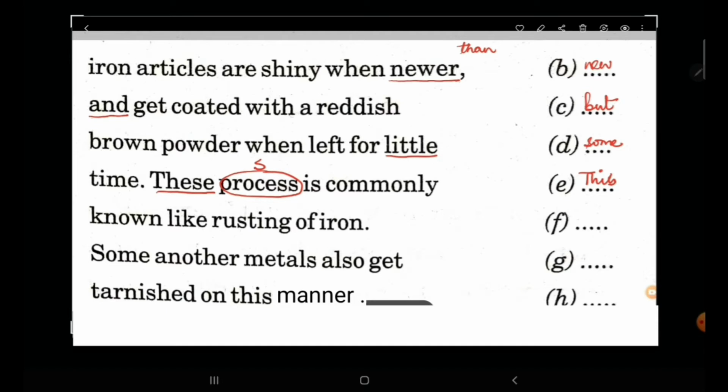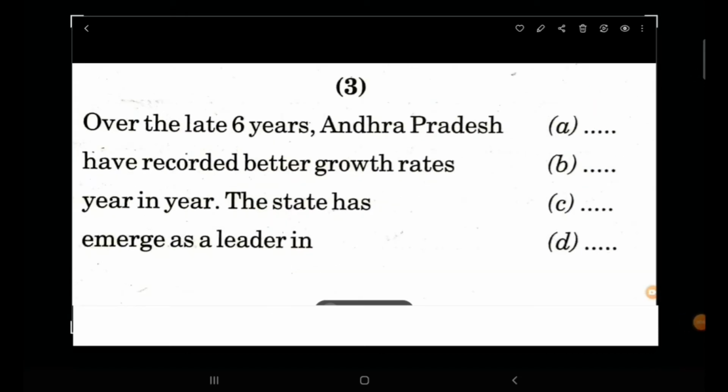Known like rusting of iron. It is not known like, it is always known as. Some another metals also get... Some another is wrong. We will write some other metal. Tarnished on this manner. Now again, on is a wrong preposition used here. In this manner. Let's do the third passage now.